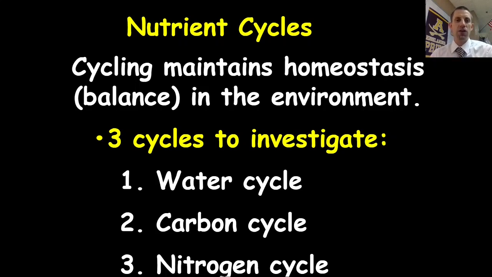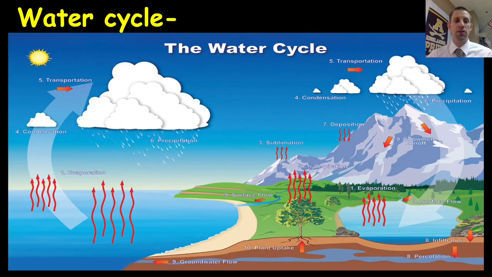All right, now let's take a look at nutrient cycles, how nutrients can get moved around within an ecosystem. Again, remember what nutrients are. Nutrients are anything that are extracted from an environment that a living thing needs in order to be able to live. The three that we'll look at here are the water cycle, carbon cycle, and nitrogen cycle. Water cycle, probably the one that's talked about most because it's the one that's covered in most science classes.